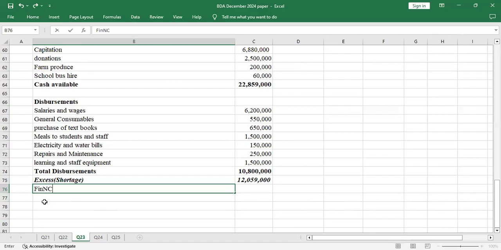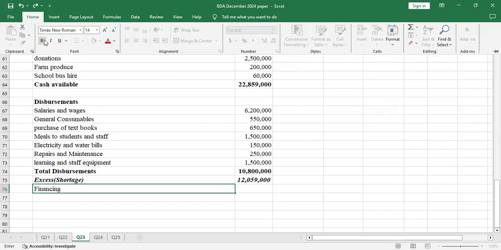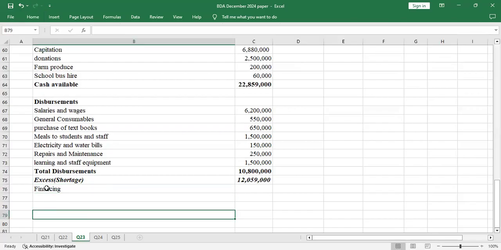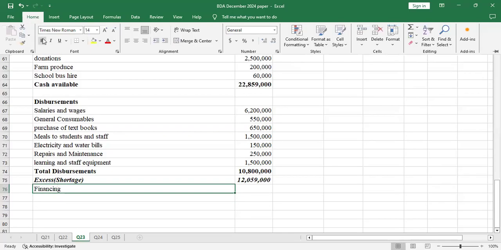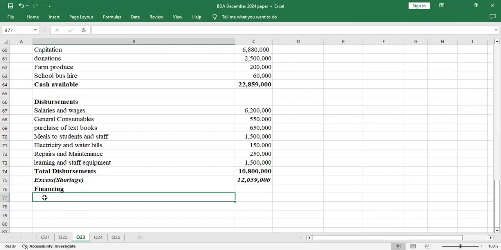Yeah, this financing will come in because you can see from the additional information that there was a loan which was taken, and there's an installment which is paid, which is repayment, and there's also interest. So under financing, bold this. Why is it not bolding? So bold that financing.